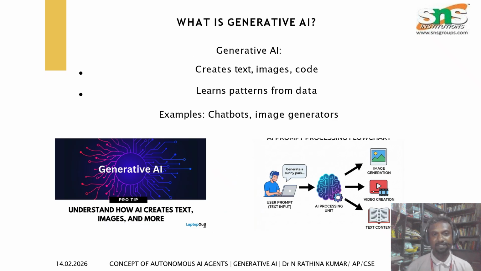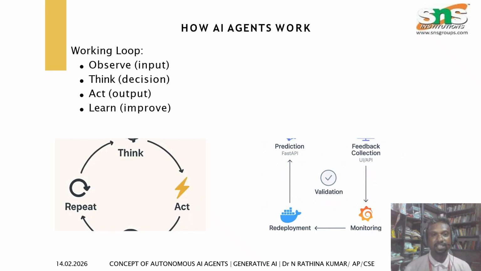Next, we are going to see what is generative AI. What is generative AI? It creates text, images, code, and learns patterns from data. For example, chatbots and image generators. These are things we have discussed many times. How does an AI agent work? First, it observes, that is called the input. Then it takes the decision, then thinking, then acts, and learns, to improve. Below, on the left side, I'm showing the diagram for this.